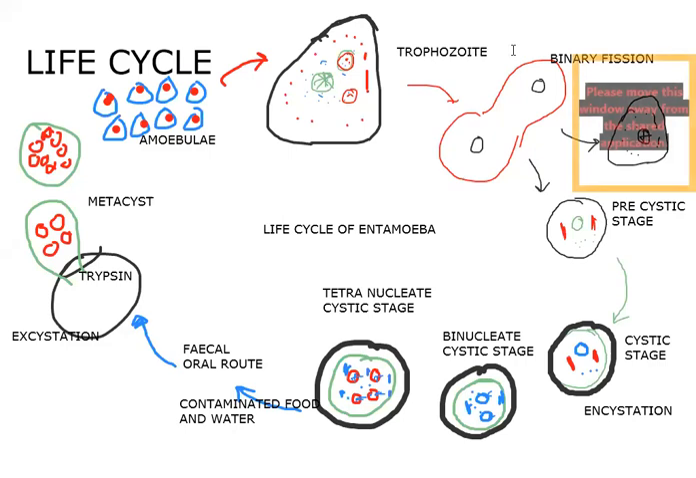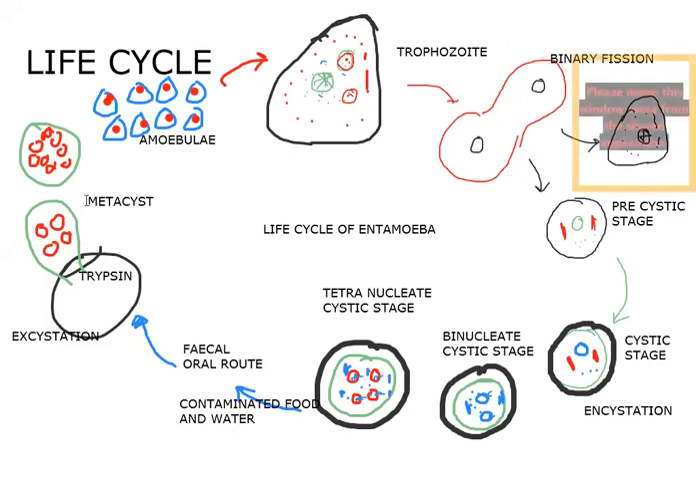So they pass into the small intestine of a new human host, where the cyst wall gets ruptured by the action of the enzyme trypsin. The enzyme trypsin from the human being dissolves the wall, releasing the tetranucleate amoebae. Such tetranucleate excystic amoebae are called metacysts.